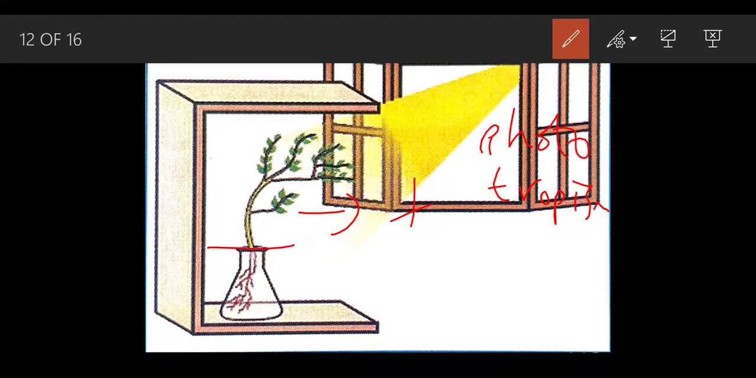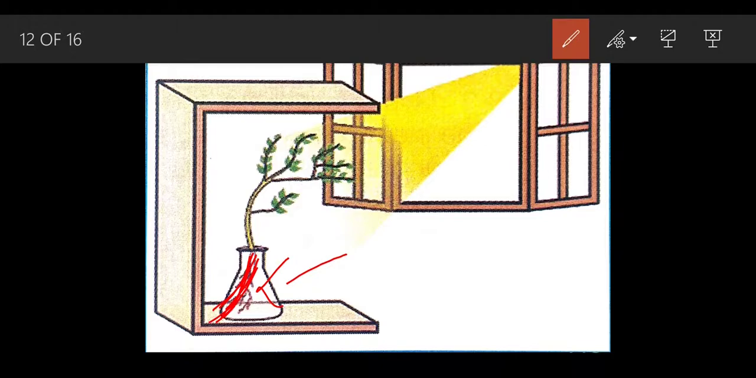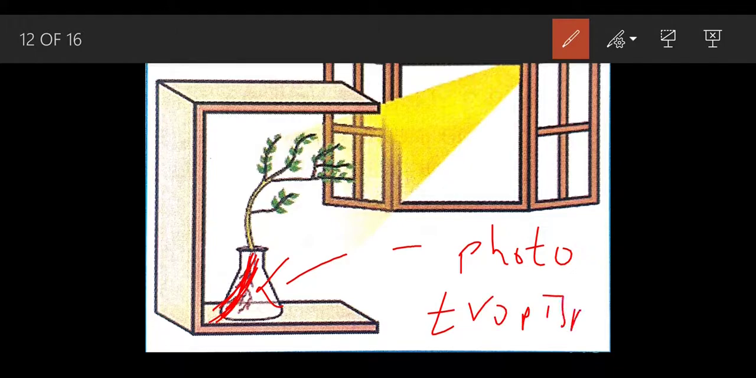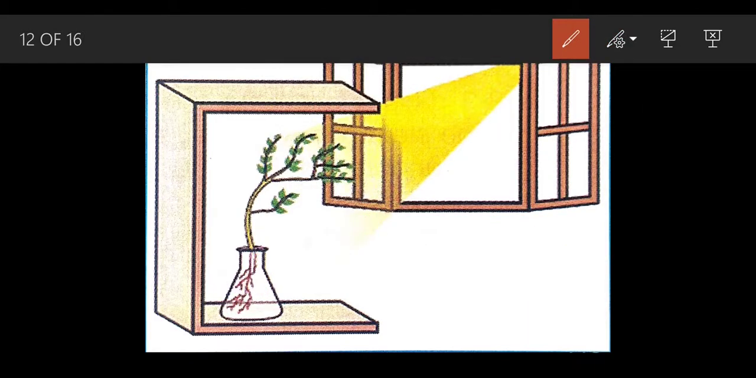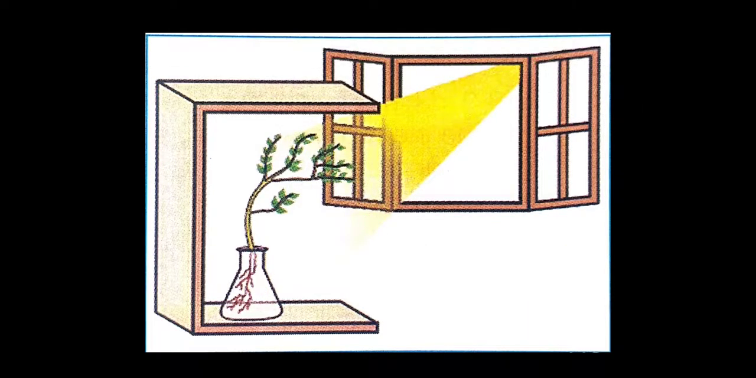And we can see the root system is exactly on the opposite side of the light. It is not moving towards the light, it is moving away like this. As it is moving away, it would be called negative phototropism. This was quite easy.